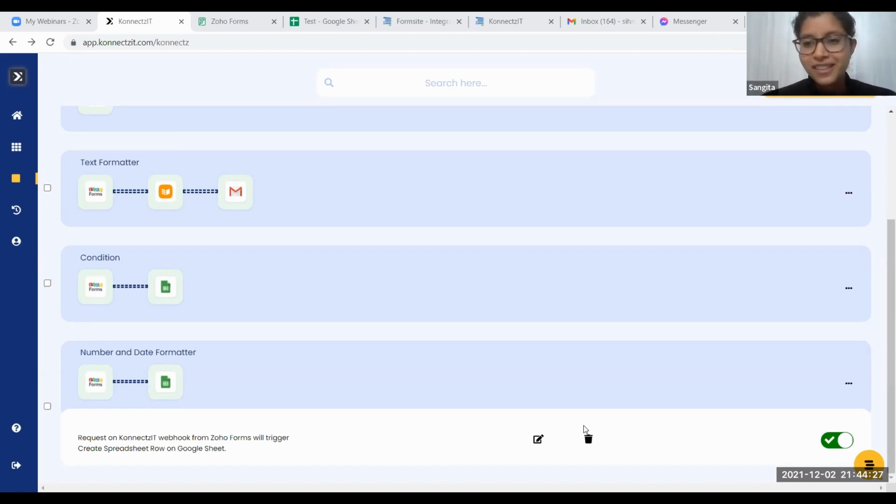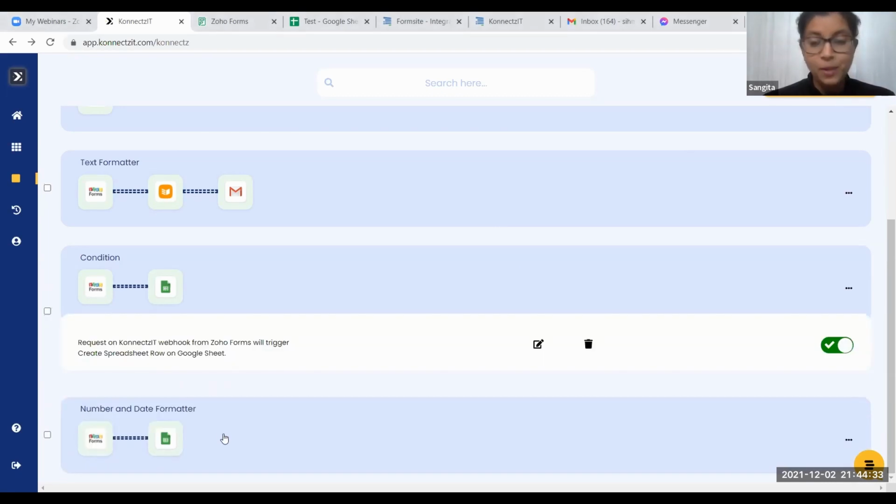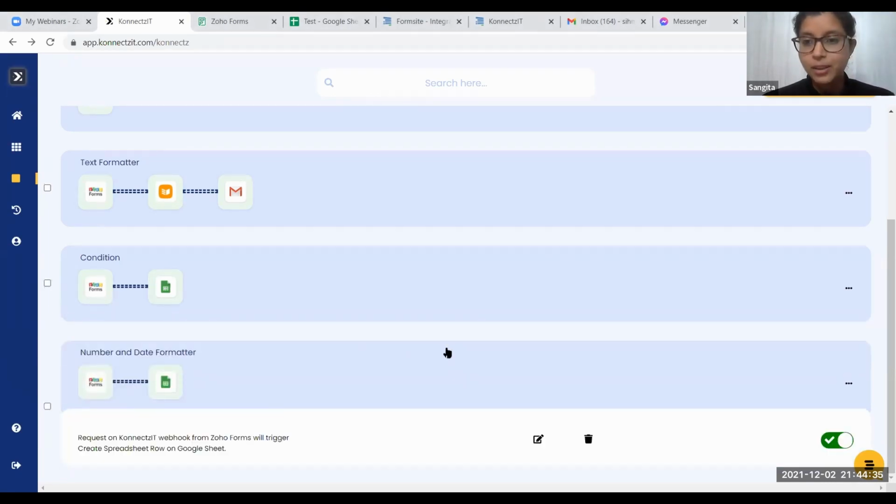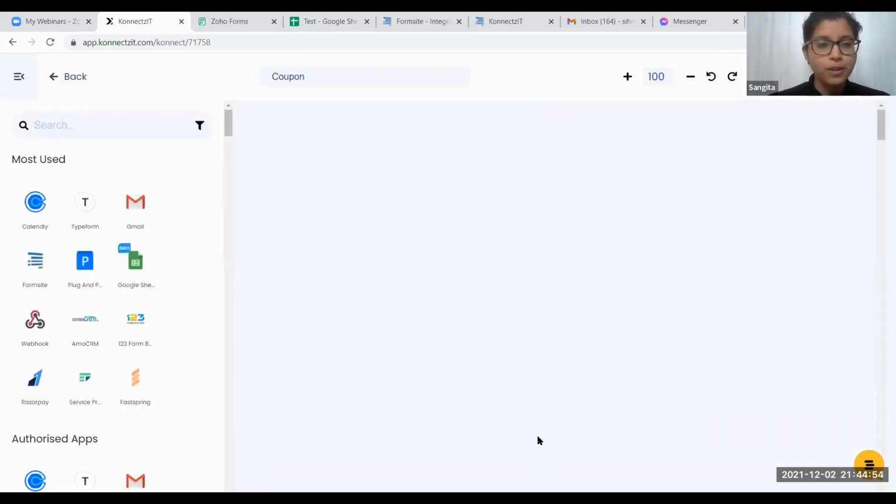So, hi everybody. I hope you are all good and having an amazing time with Connexit. Now we are going to talk about the add-on applications. The add-on applications are basically the inbuilt applications which Connexit has for you. They help you to merge data, process, or format any kind of information which you get from your triggers. To start with, we are going to talk about the number and the date formatter.